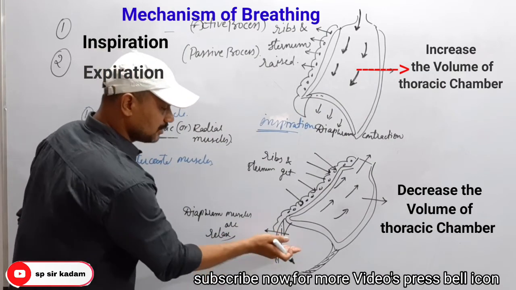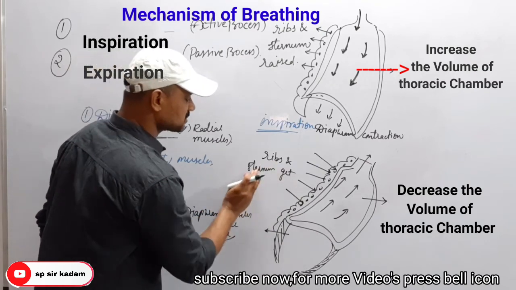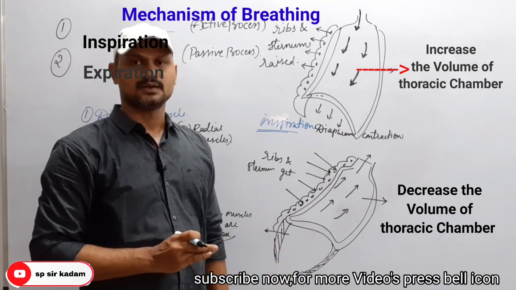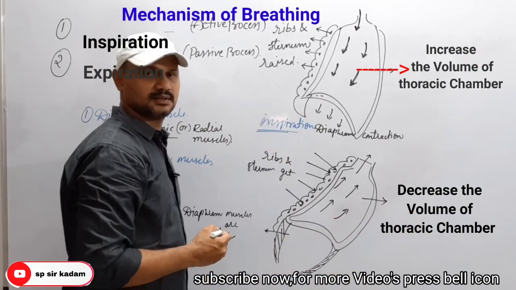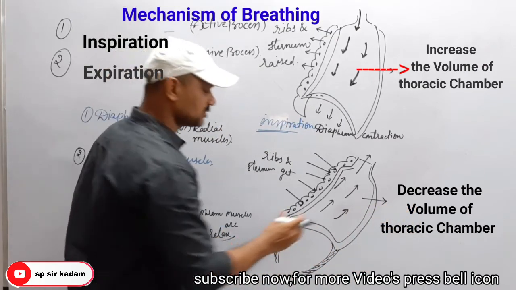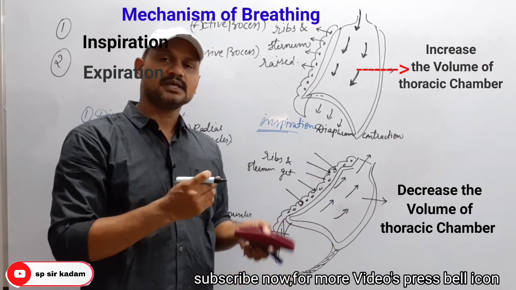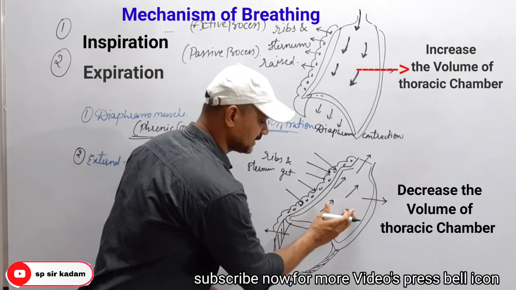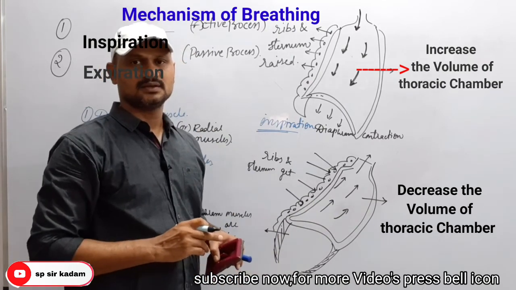But in expiration, by the relaxation of the diaphragm muscles and the external intercostal muscles, the ribs and the sternum go back to their original position, as does the diaphragm. So it leads to a decrease of the thoracic chamber. Here the thoracic chamber space is decreased. So when the thoracic chamber space is decreased, the intrapulmonary pressure inside will increase.